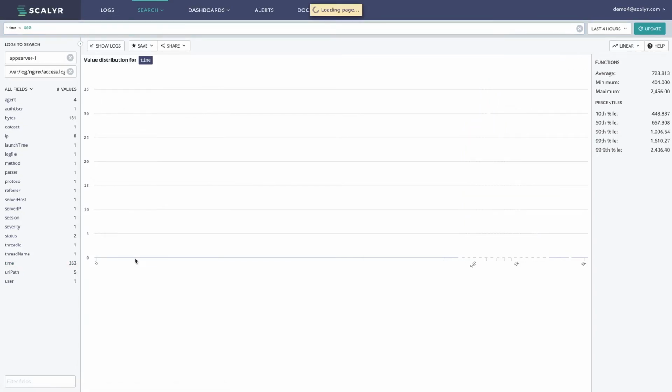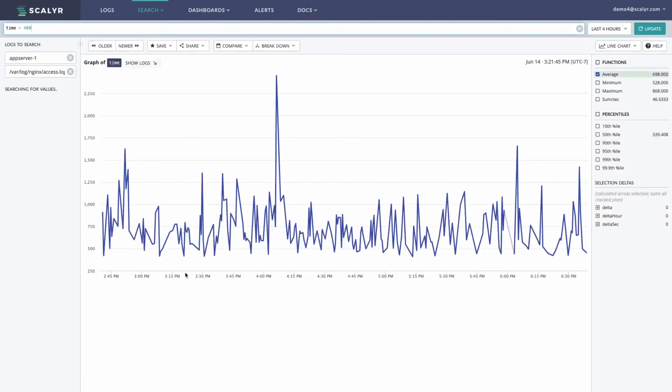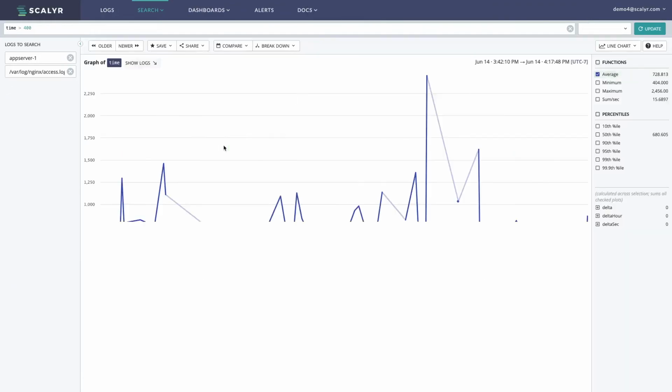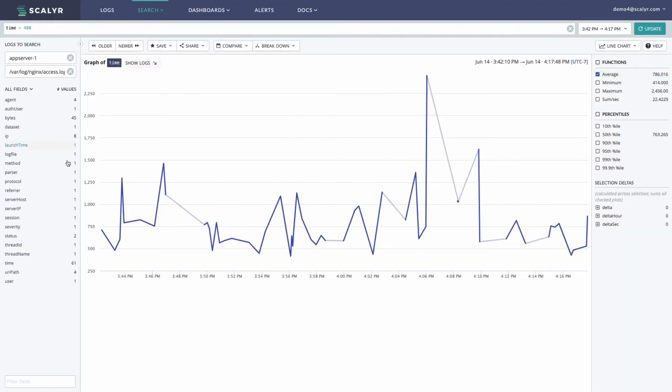The other thing I can do is graph values here. And as we saw before, the y-axis was graph of matching events per second for that currency value. Now we have graph of time here. So the y-axis actually changed to this time value. And we can see the average time that's coming in for this 4-hour period. We can notice the spikes that are there, and we can zoom into different selections as well and just start using the product as it was intended. But this gives us a lot more visibility into a particular field that you've parsed out.